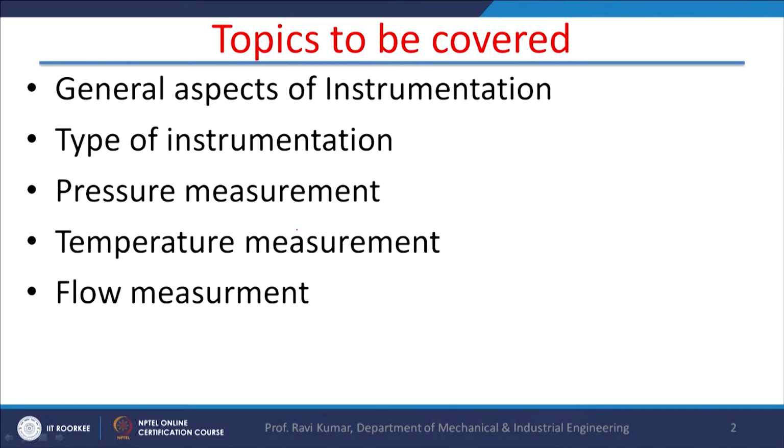Instrumentation in a power plant is an integral part of a power plant, because without instrumentation power plant cannot work at all, because we need parameters. These parameters control the performance of the power plant, and for safety purposes also we need instrumentation in a power plant. So today's topics to be covered are general aspects of instrumentation first of all, then types of instrumentation which are used in power plants, and mainly we will discuss pressure measurement, temperature measurement and flow measurement. Now we will start with the general aspects of the instrumentation.